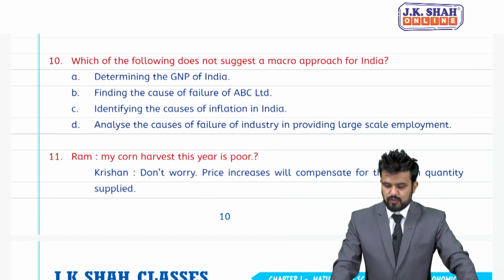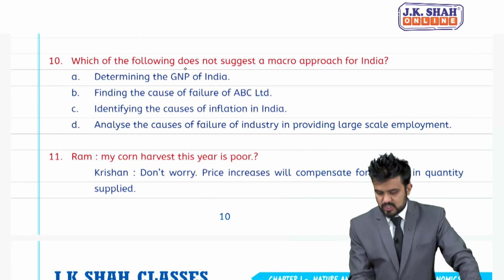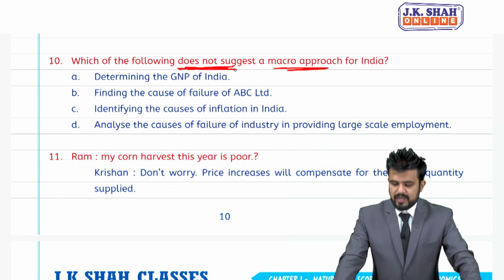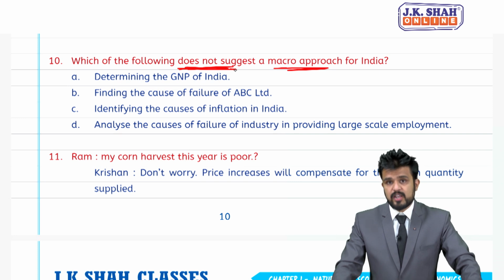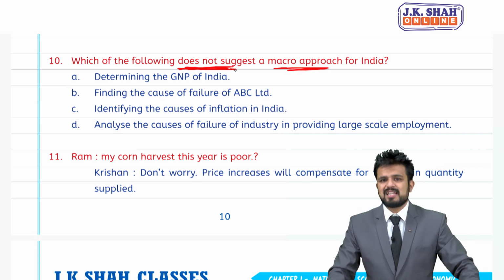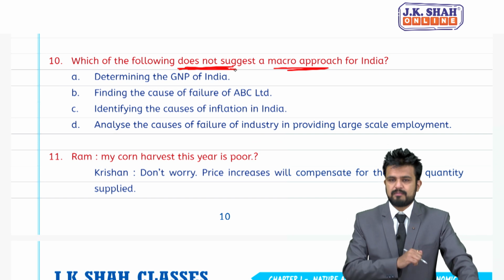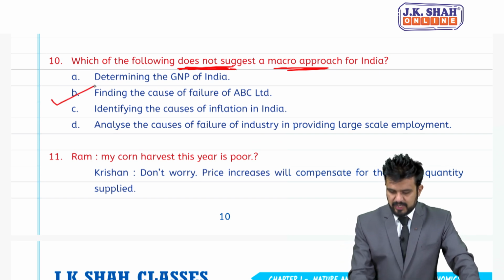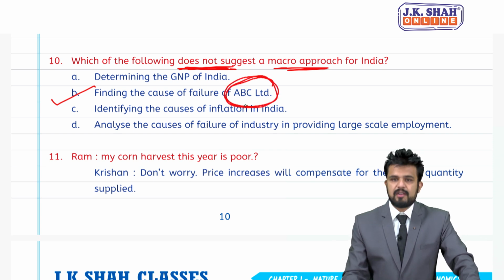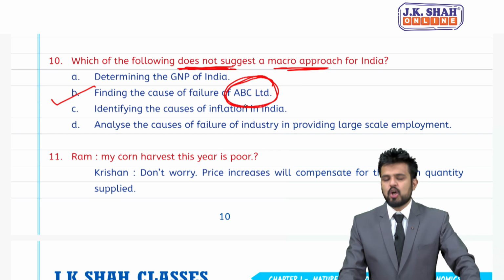MCQ number 10, which of the following does not suggest, they are telling does not suggest macro approach. A, determining the GNP of India, that is gross national product. B is finding the cause of failure of ABC Limited. C is identifying the cause of inflation in India. D is analyze the cause of failure of industry in providing large scale employment. So, correct answer is B, because here we are talking about one company, it represents micro, not macro.